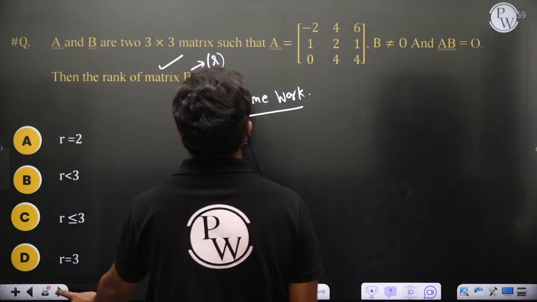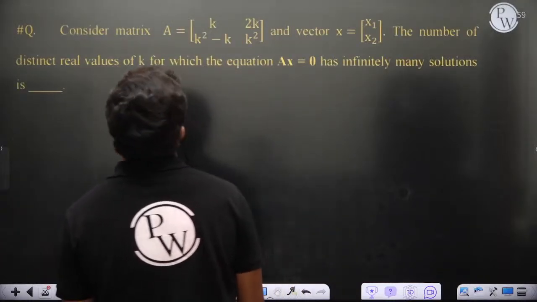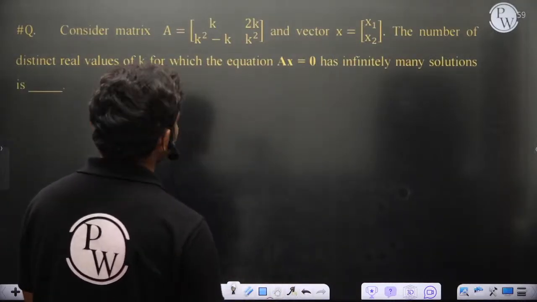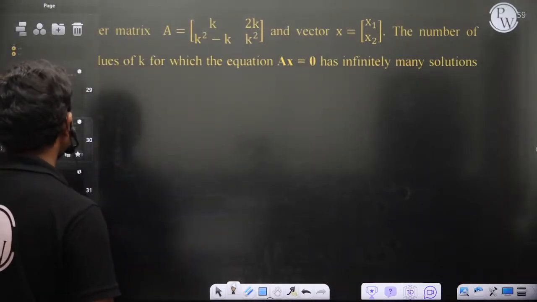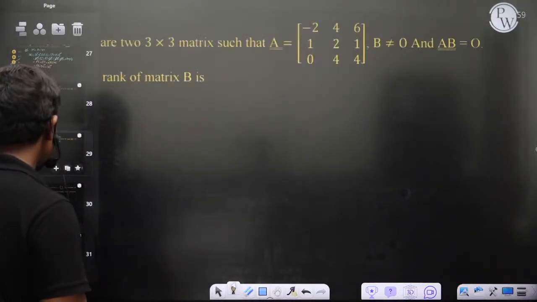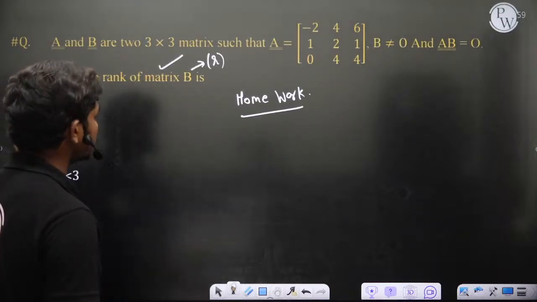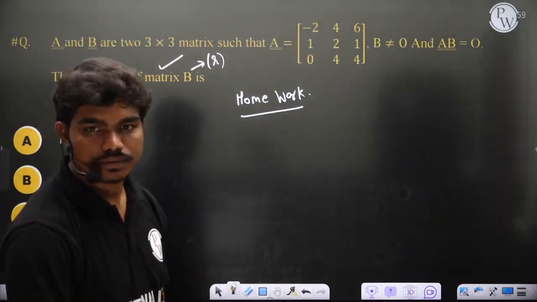Just a minute. So let's go to the next question. This matrix vector, the number of distinct real values for which the system has infinitely many solutions. You leave this because these two questions are from system of equations, which I was not able to cover today, but we will cover that. So this is one question which you have as homework for today.